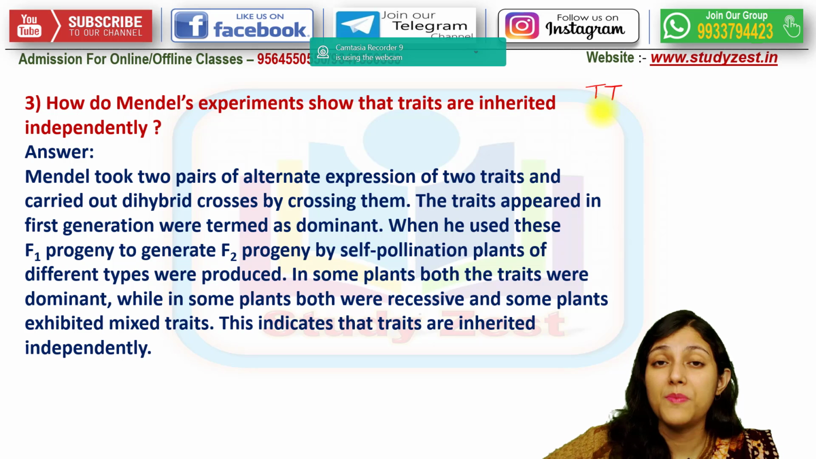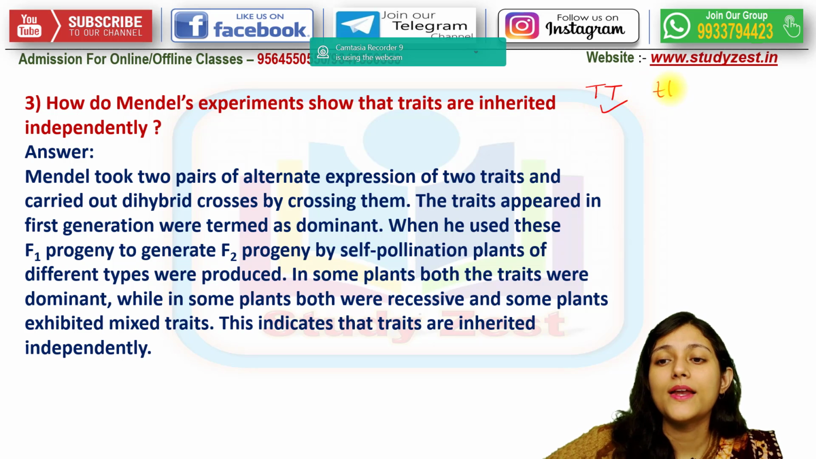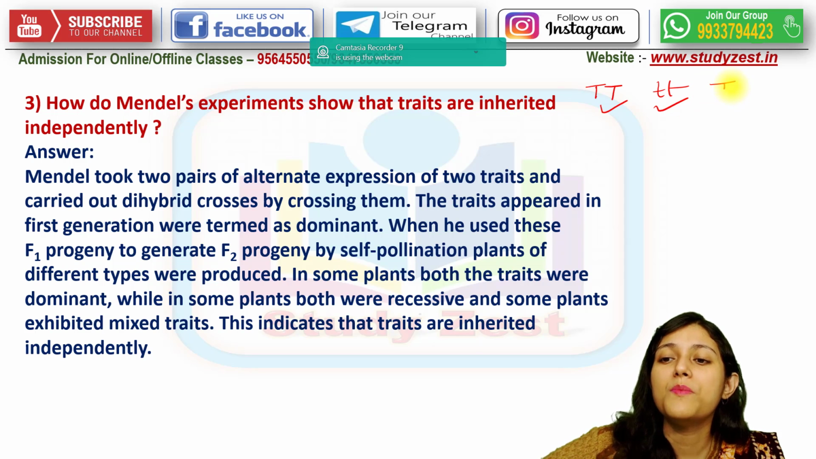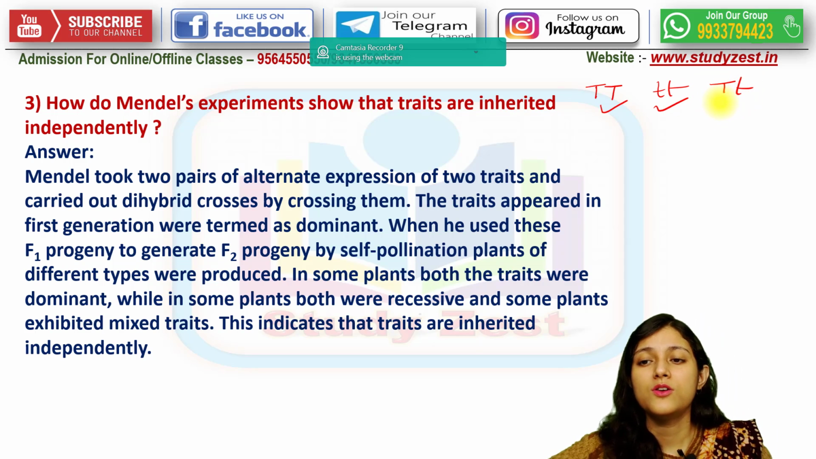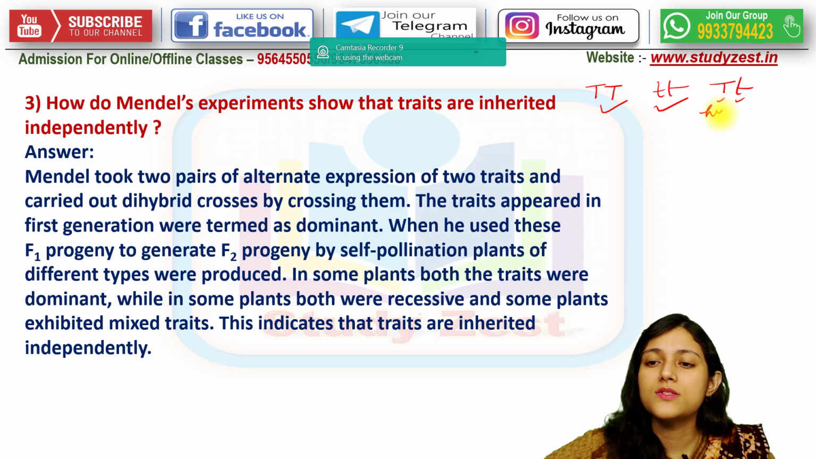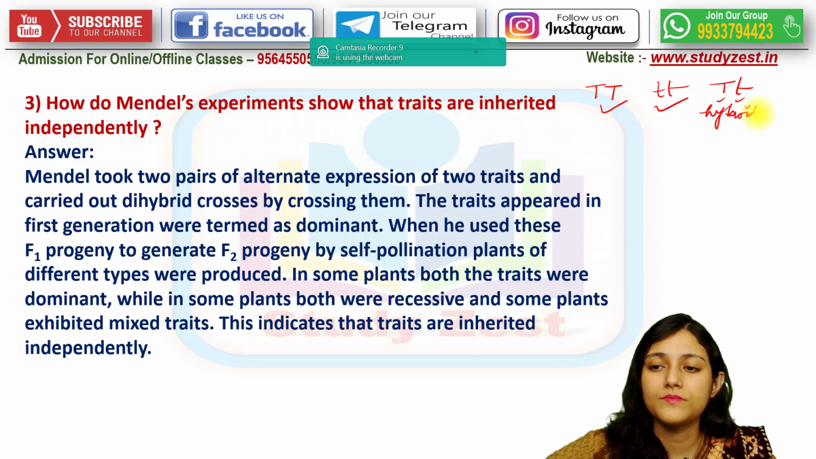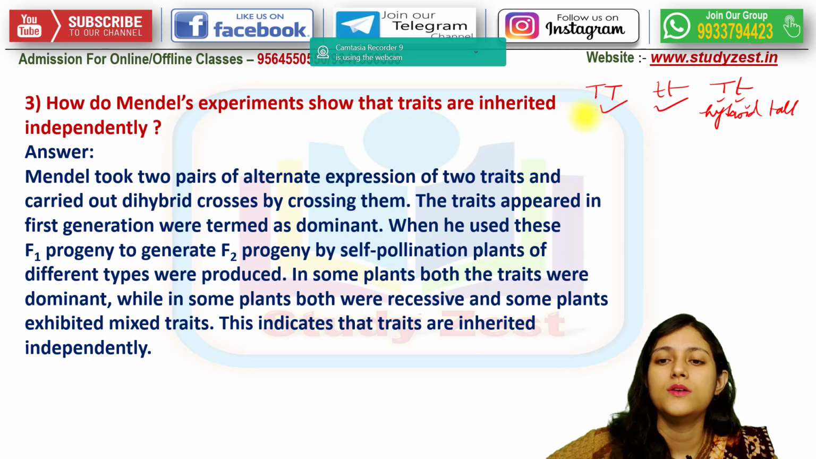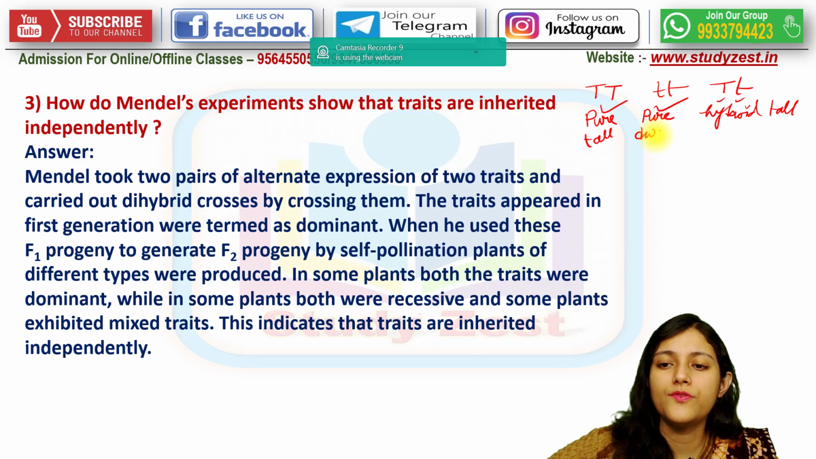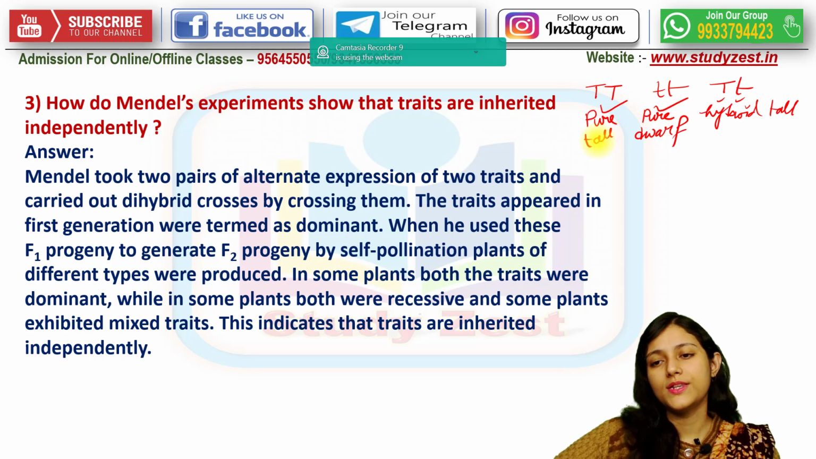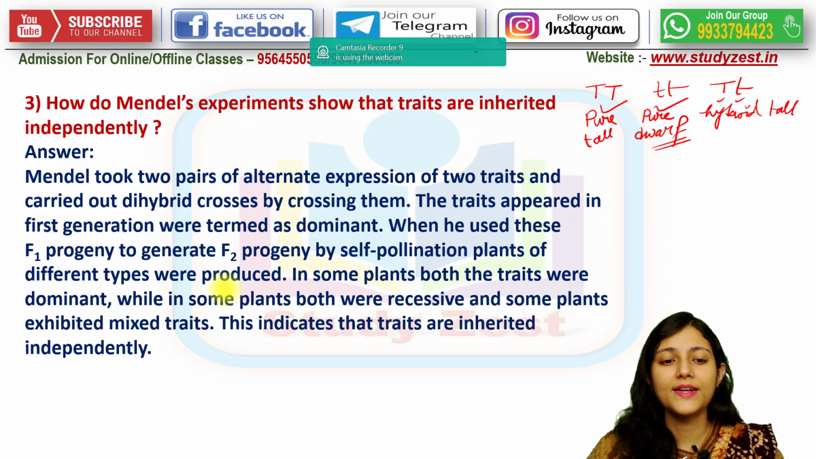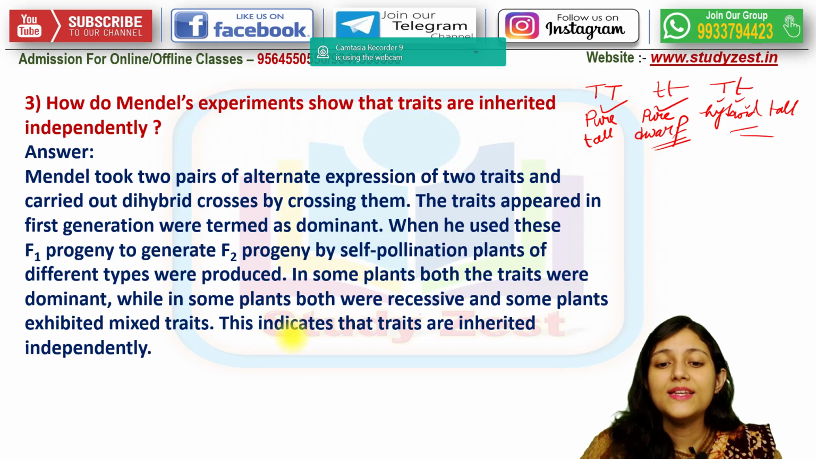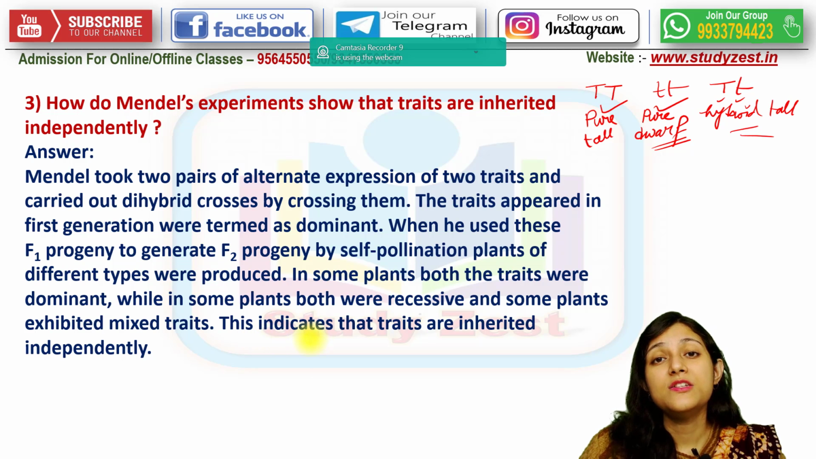There was a character which was purely tall, there was a character which was purely dwarf, and some mixture was also found. Tall is also there, dwarf is also there. So, this is becoming hybrid tall, right? Pure tall, purely dwarf. Pure doesn't need to be written because this is the recessive character and this one is the hybrid tall. So this indicates that the traits are inherited independently.